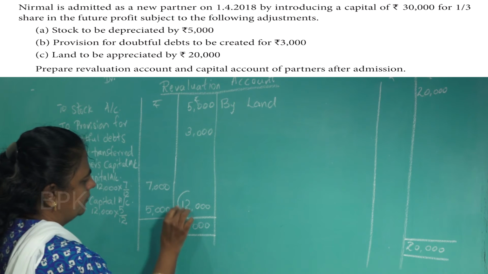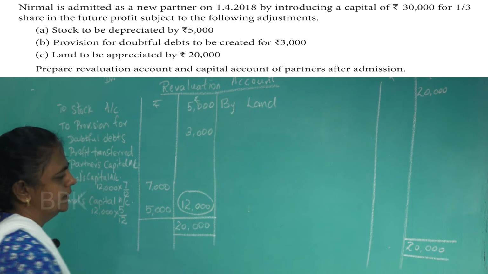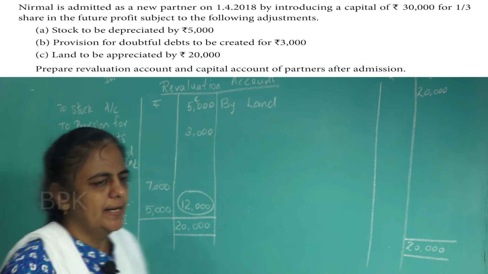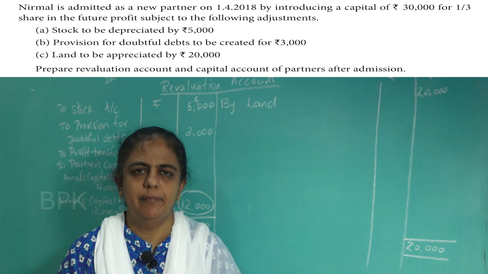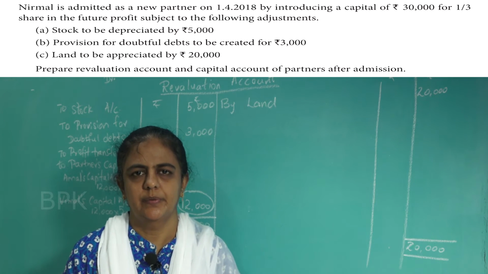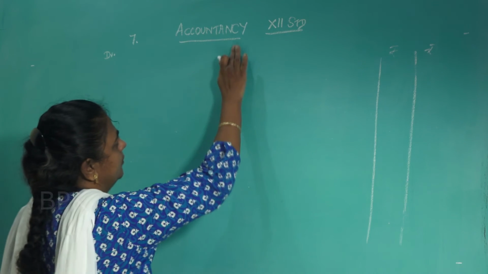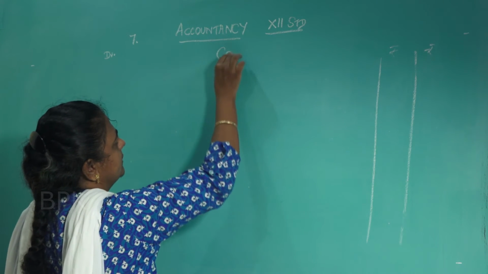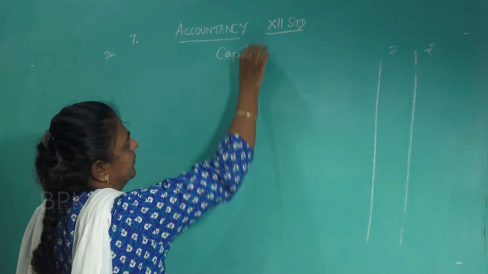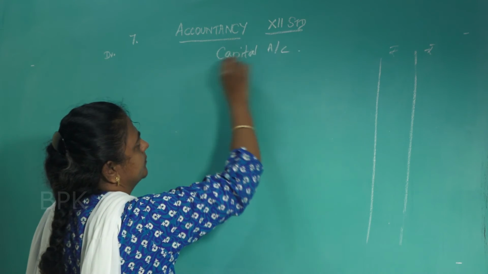Put a circle for the revaluation profit. Now what is asked? Now you have to prepare the capital account. Okay, so now you prepare the capital account.